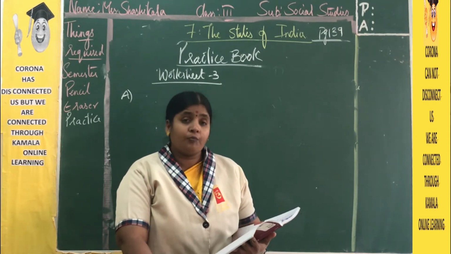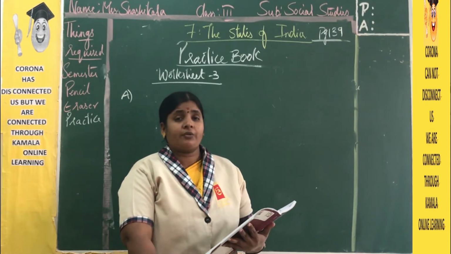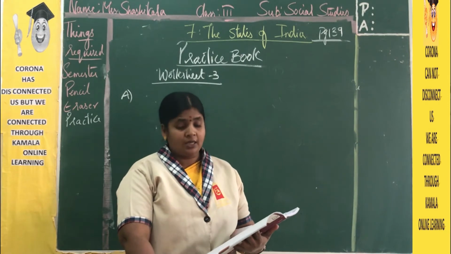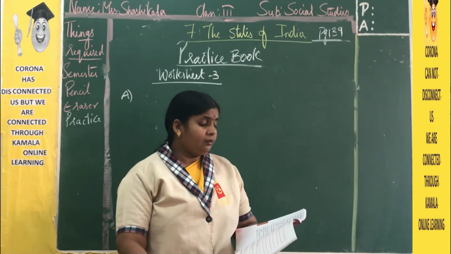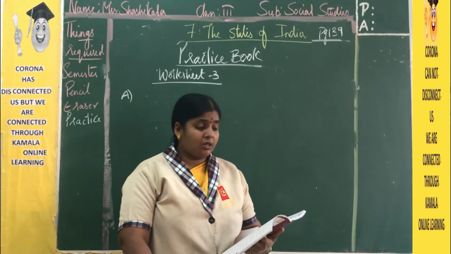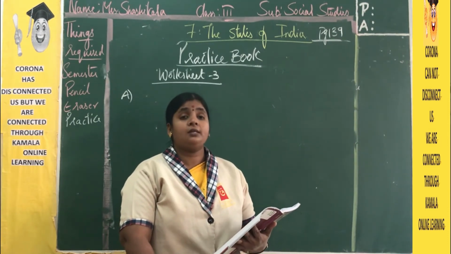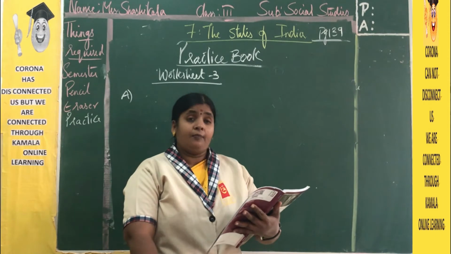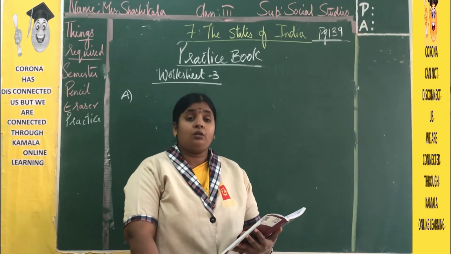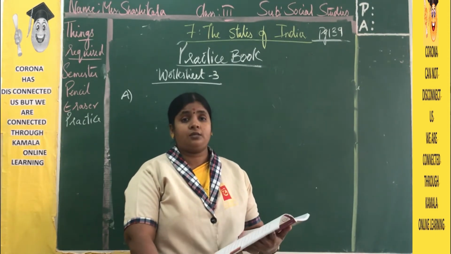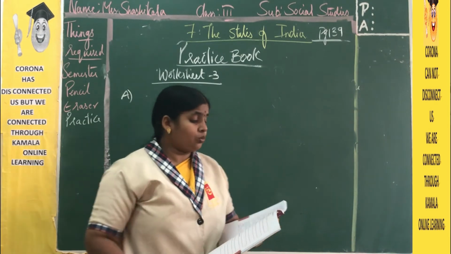So here, what are the actual facts of our country, we are going to write the answers. The largest populated state: among all the 29 states, one state is very popular, and second in area, that is Uttar Pradesh.